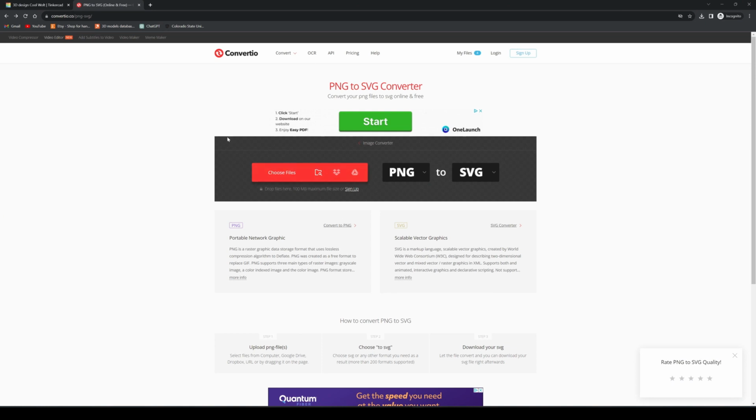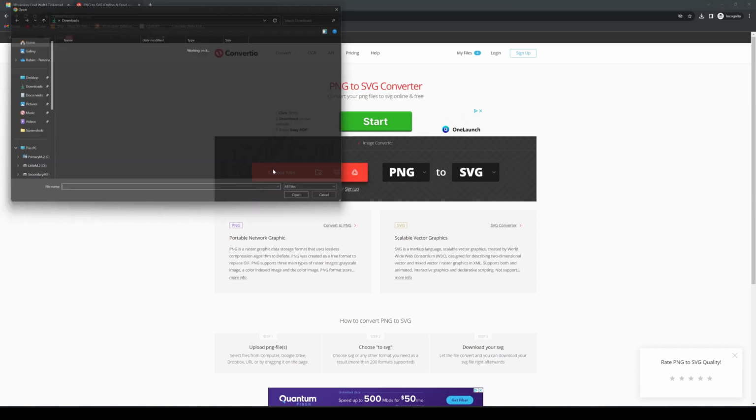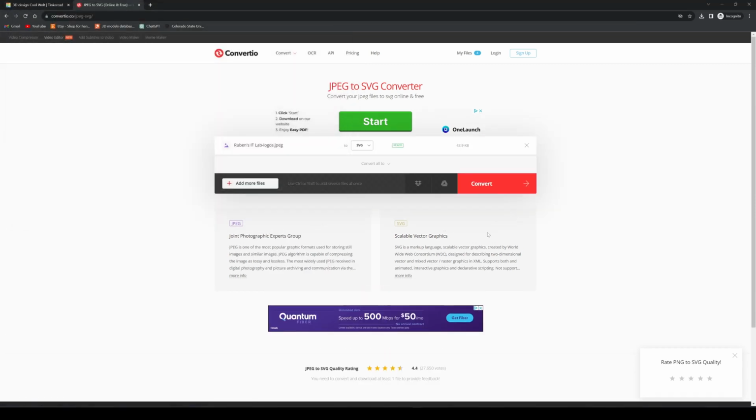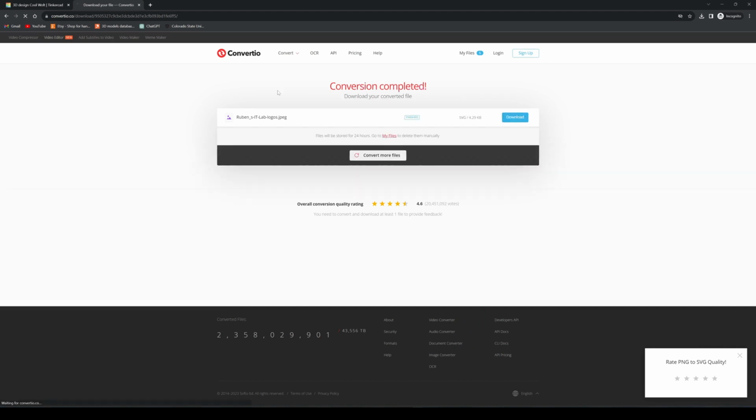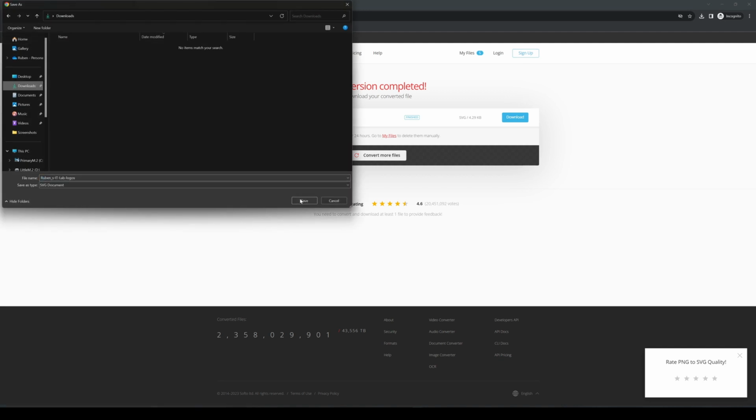And right here I'm using Convertio. And as you see right here, I'm just going to change this into an SVG file. Just click convert. This takes about a minute. We're going to download this, put this in downloads folder.